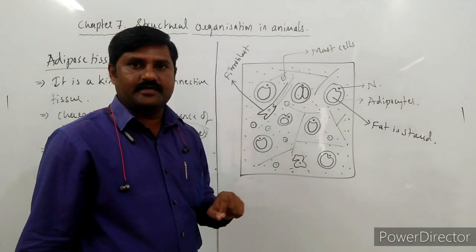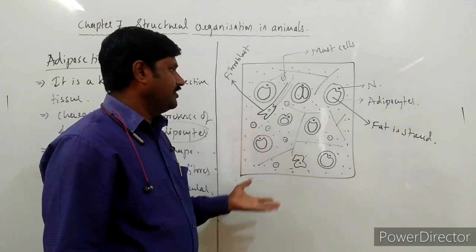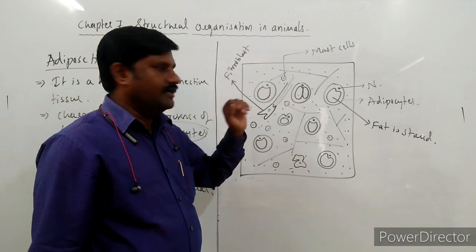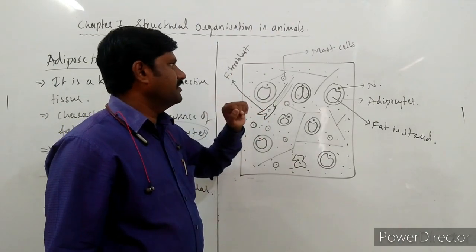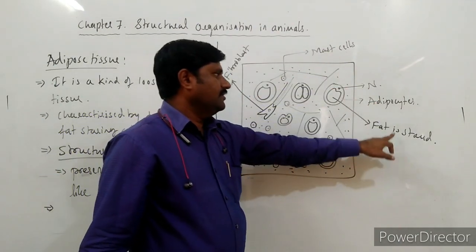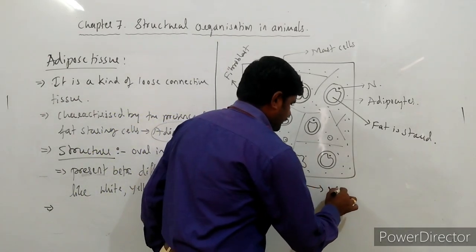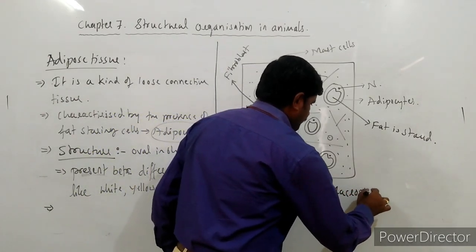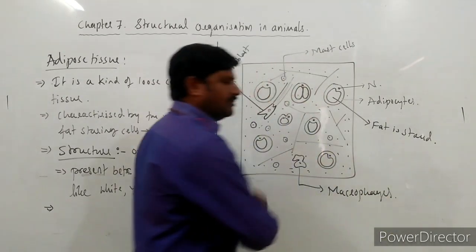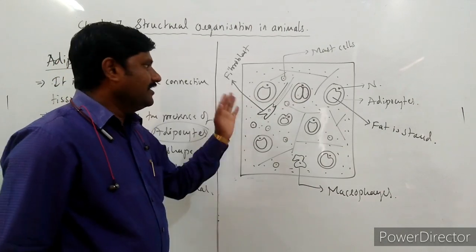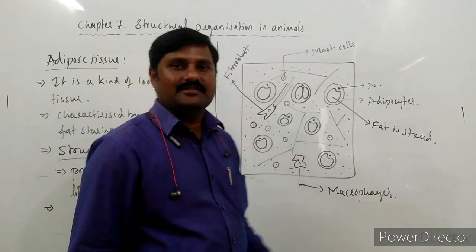Along with this, some other cells are also here as well as fibers. White fibers are here, and fibroblast is present, and mast cells as well as macrophages are also present along with these adipocytes in this tissue.